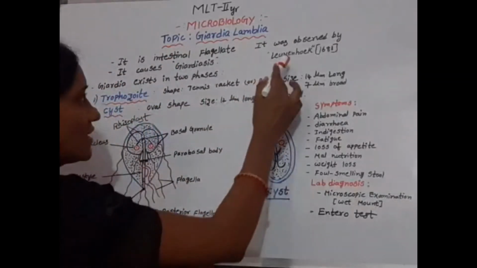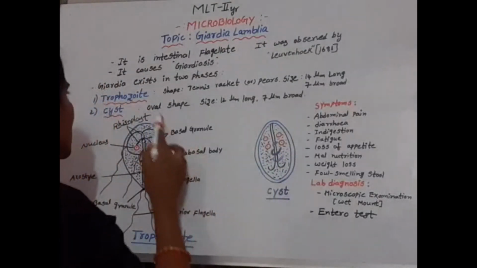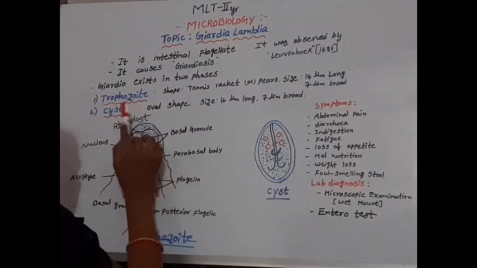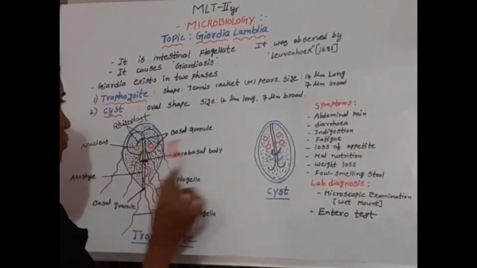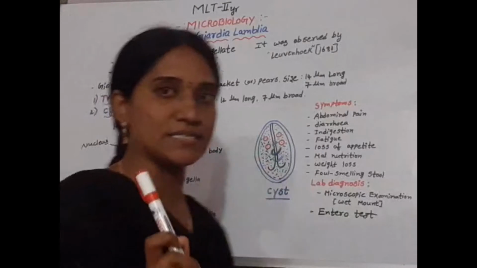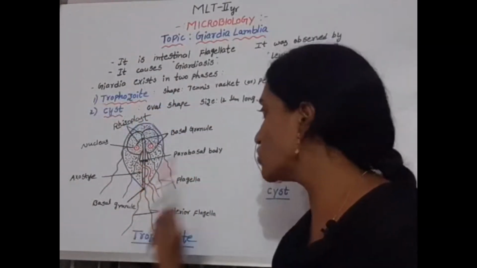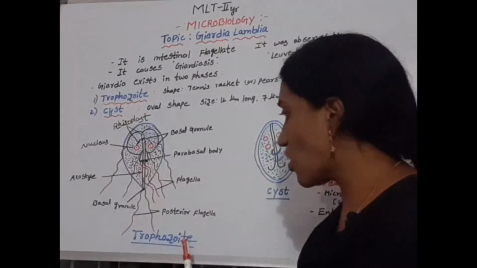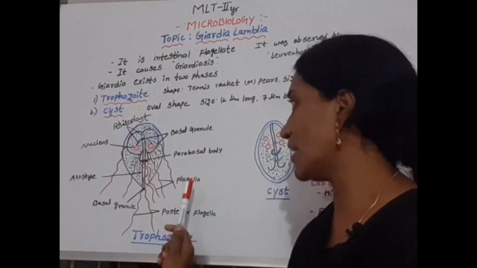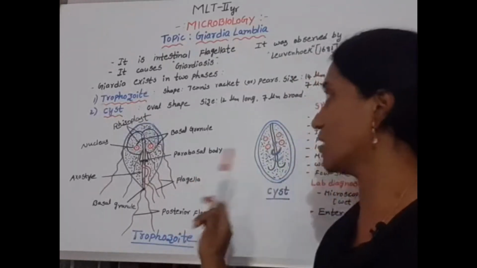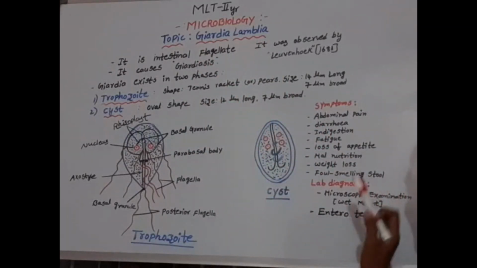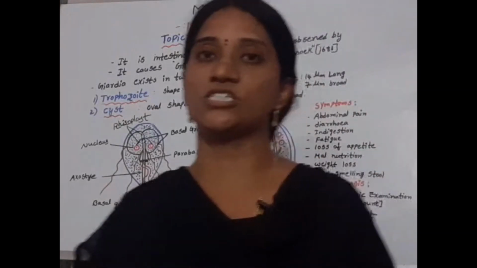It was observed by Leeuwenhoek. The trophozoite is pear or tennis racket shaped, and the oval shaped cyst is formed. These are the two stages of the Giardia life cycle, trophozoite and cyst. The trophozoite moves by the flagella, which are 8, or 4 pairs.